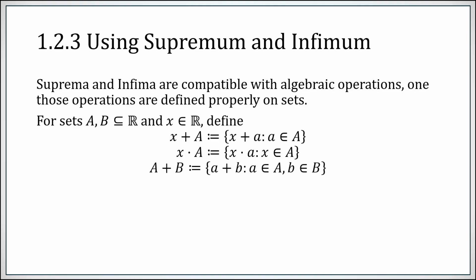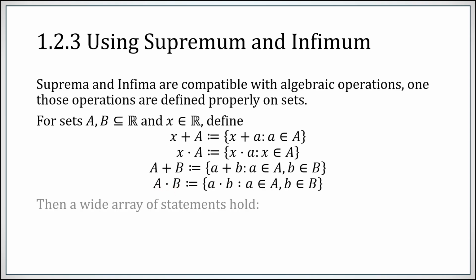If, however, you have two sets, A and B, how do you add them together? Note this isn't a union. I really mean an arithmetic operation of adding. You simply take all possible elements of A and all possible elements of B and add them together. So take all possible sums of elements of A with elements of B. Similarly, all possible products of elements of A and elements of B.